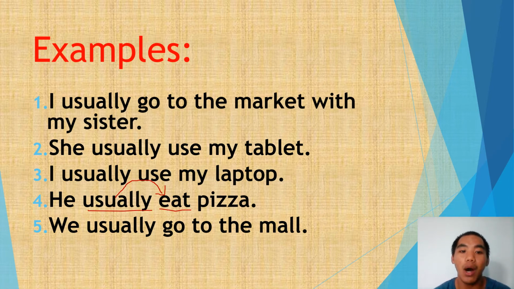It tells how often does he eat pizza. And the answer for that is he usually eats pizza. Okay? So again, adverb of frequency tells how often that action verb happens or occurs. And in these sentences, the verbs happen 90% because of usually. Okay?